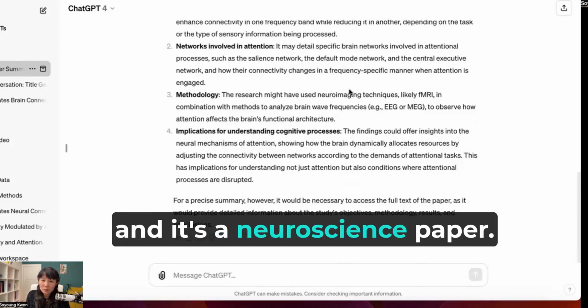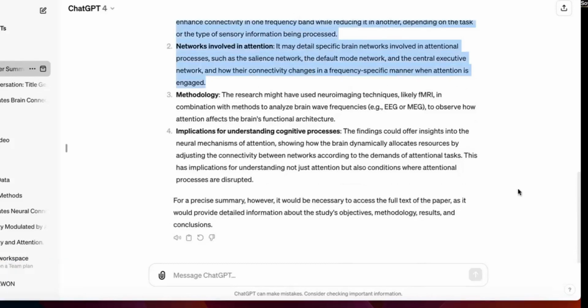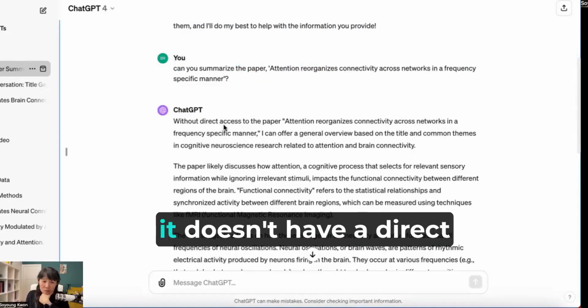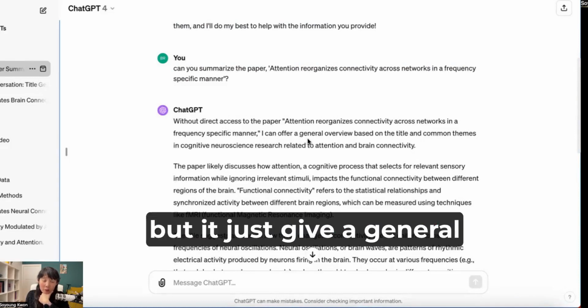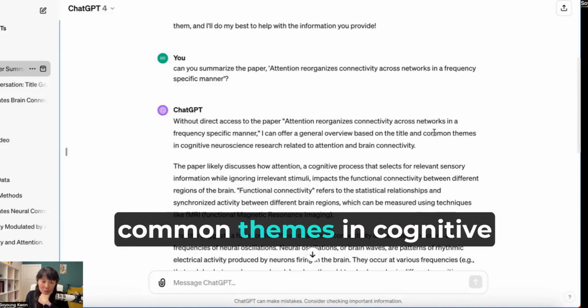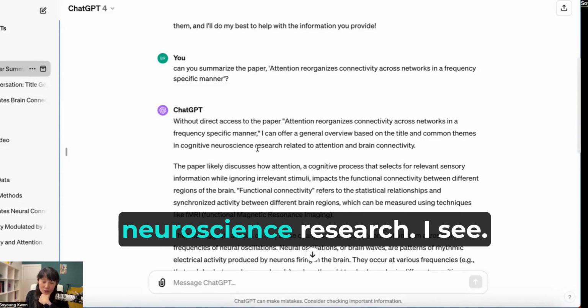And it's a neuroscience paper. I want to see how well it's summarizing. It doesn't have direct access to the paper, but it just gives a general overview based on the title and common themes in cognitive neuroscience research.